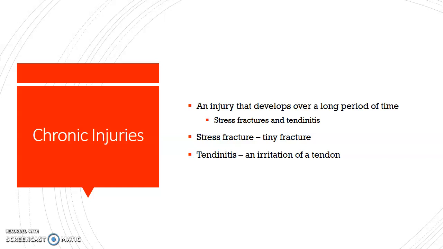Not all injuries happen suddenly. A chronic injury is an injury that develops over a long period of time. 2 examples of chronic injuries are stress fractures and tendinitis. A stress fracture is a tiny fracture. Tendinitis is an irritation of a tendon.